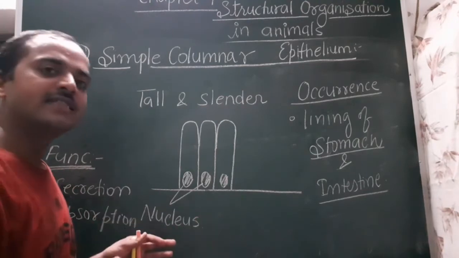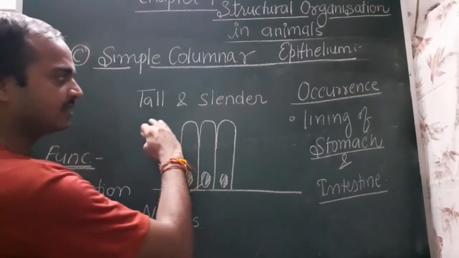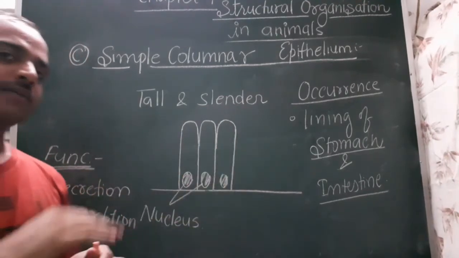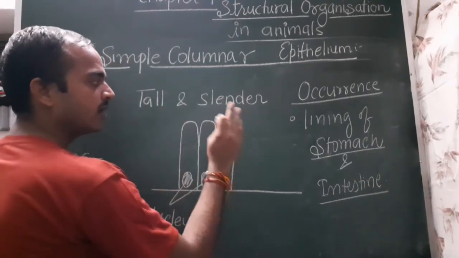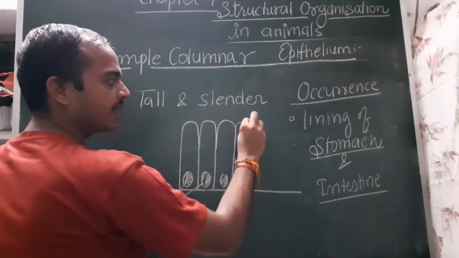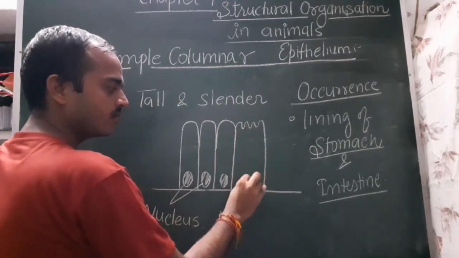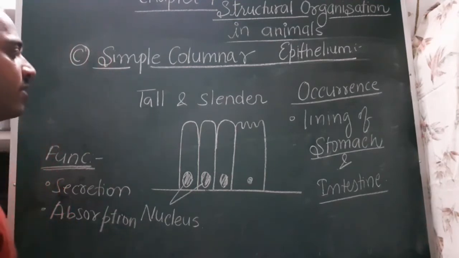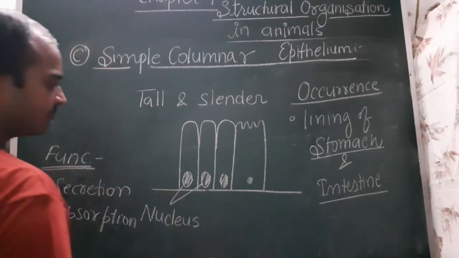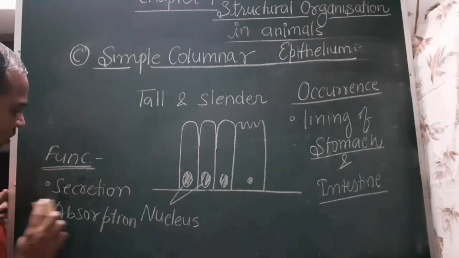Similarly, as we have seen in case of cuboidal, that its free surface forms the microvilli, in this case also, at some places it forms the microvilli, and again it increases the absorptive surface area. Okay. One more thing which I want to add.